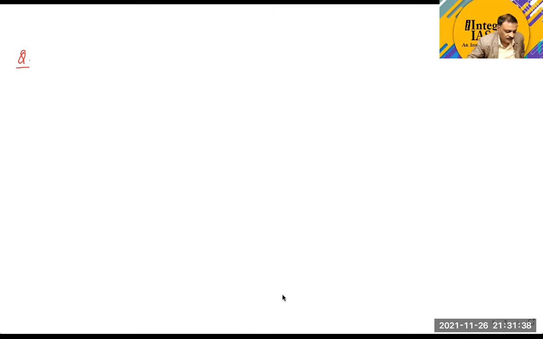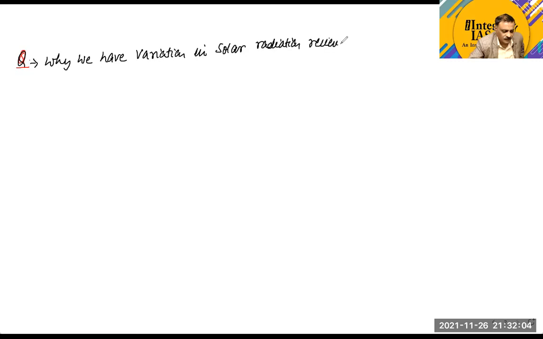we have variation in solar radiation received on Earth. Okay. Now, can anyone tell me why we have this variation in solar radiation received on Earth? Can anyone answer that why we have variation in solar radiation received on Earth?